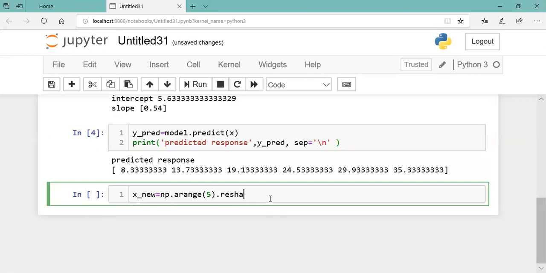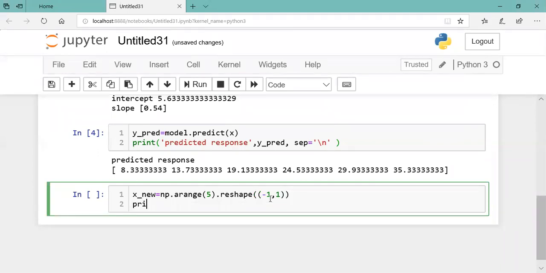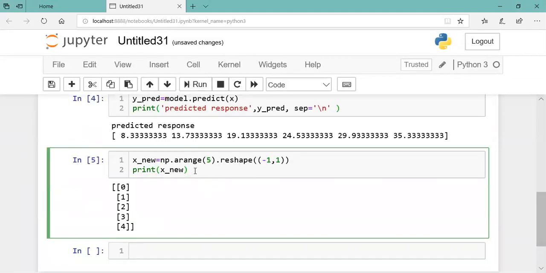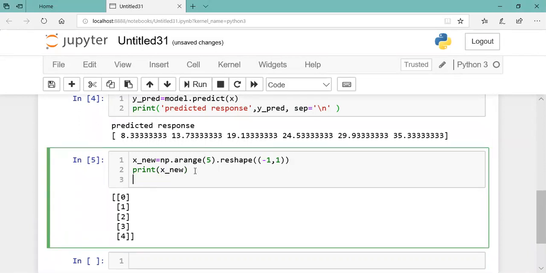reshape with -1, we don't know how many rows there are, but we know that the column count is 1, and then we will print the value. Okay, so it is giving you a column. Then we will find the predicted value.